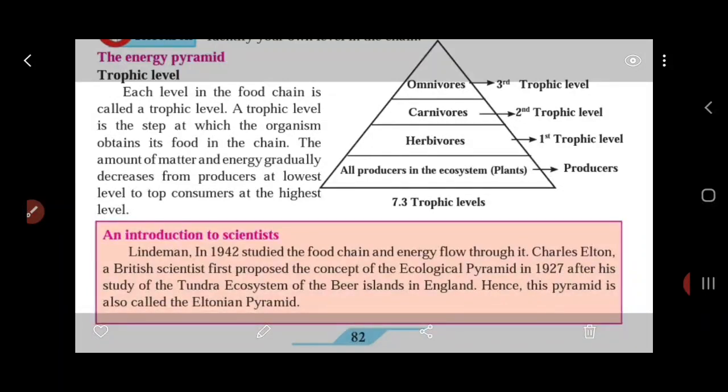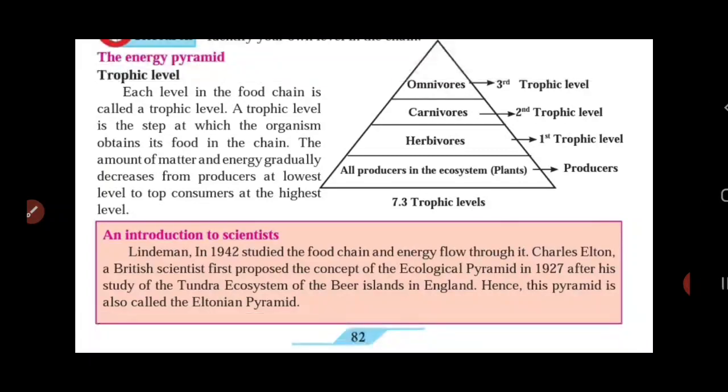In the last lecture, we had begun with chapter number 7, Energy Flow in an Ecosystem. And in that lecture, I had taught you about ecosystem, what is food chain, what is food web, how ecosystem and environment are related to each other. So in our today's lecture, we are going to talk about energy pyramid, trophic level. Then we'll also discuss about biogeochemical cycles. So let us start with the energy pyramid and the topic trophic level.